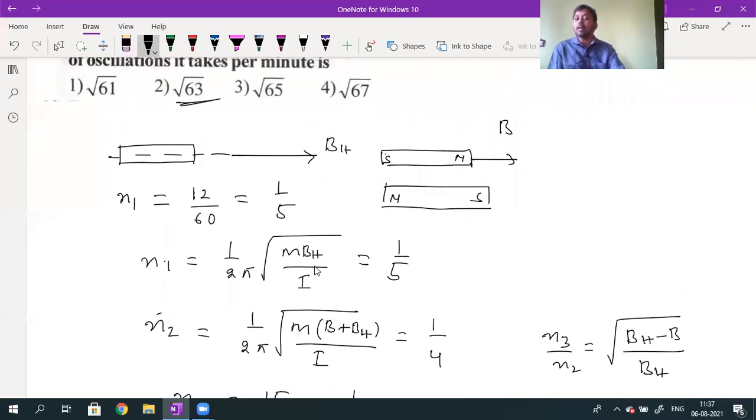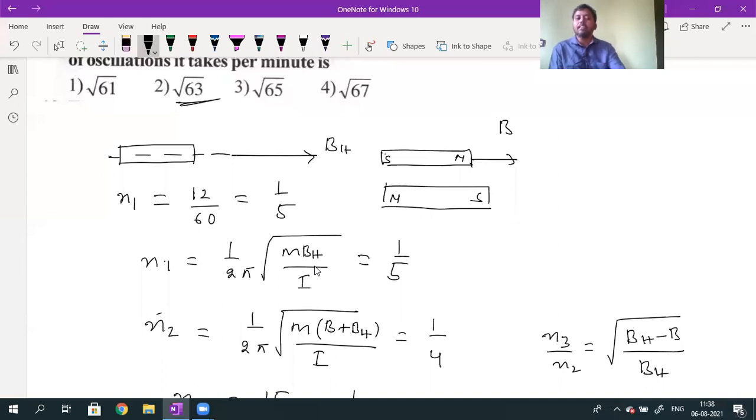Second time, another bar magnet is placed at some distance. It is not placed on this. It is placed at some distance to provide an external magnetic field B such that this bar magnet is along the direction, along the axis of this bar magnet. Its magnetic moment is not given. What is this bar magnet's purpose? For producing the magnetic field only. No need to consider its magnetic moment value.